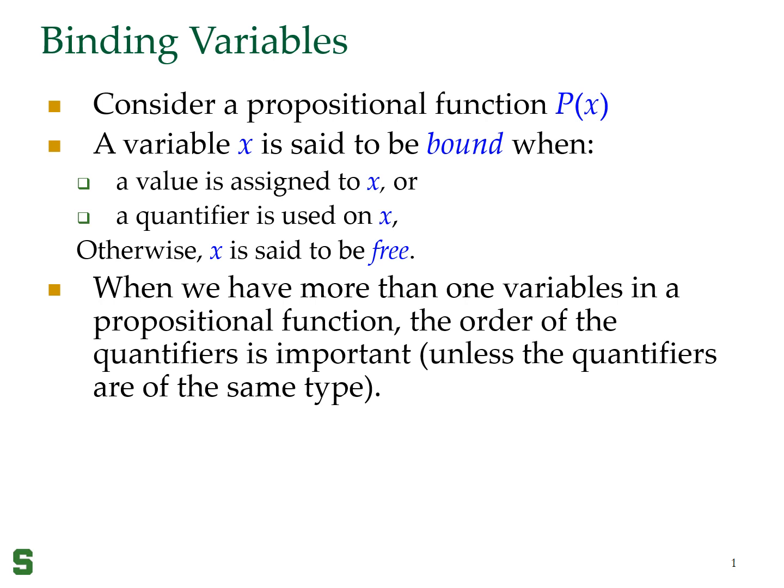When we have more than one variable in a propositional function, the order of the quantifiers is very important. Unless all the quantifiers happen to be of the same type, that is, if they are all universal or all existential, we can switch them around as we like. However, if we have a universal quantifier and an existential quantifier, then the order in which we have them is important. We cannot switch them haphazardly.